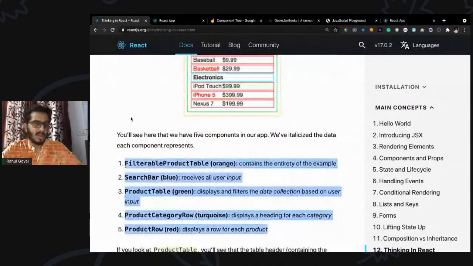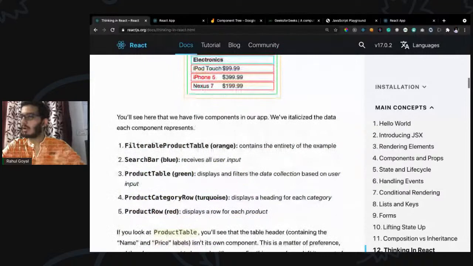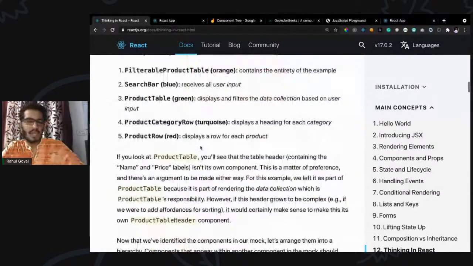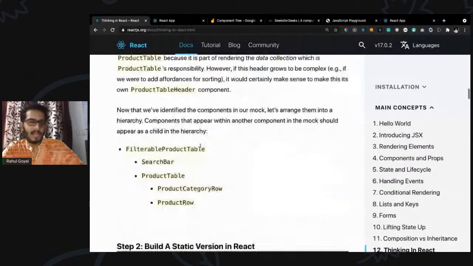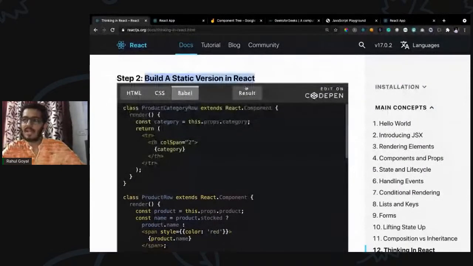You can go through the documentation if you want in-depth knowledge of how we should think when we are creating a UI. If you are new to React, you should definitely go through these documents because they will help you a lot. So first we have to split the UI into multiple components. Now, secondly, build a static version in React.